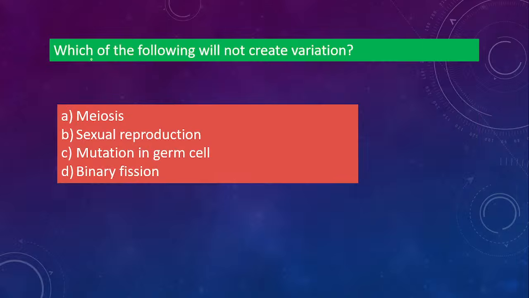Okay, next one. Which of the following will not create variation? Easy one. Meiosis, sexual reproduction, mutation in germ cells, or binary fission. So what will be the correct option? Option D, binary fission, that is asexual reproduction. So asexual reproduction does not create variation, right?